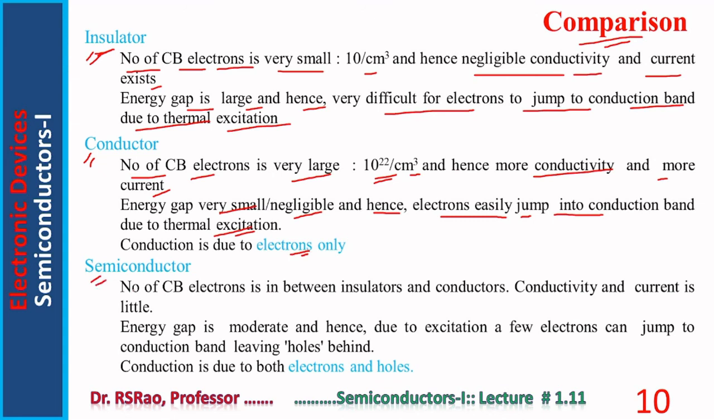Come to the semiconductor. The number of conduction band electrons is in between insulators and conductors. Conductivity and current are very little. The energy gap is moderate, and hence due to excitation, a few electrons can jump to the conduction band, leaving holes behind. Here conduction is due to both electrons and holes.